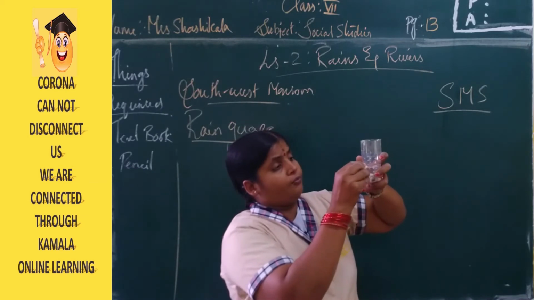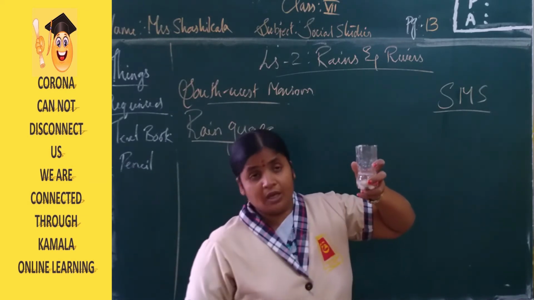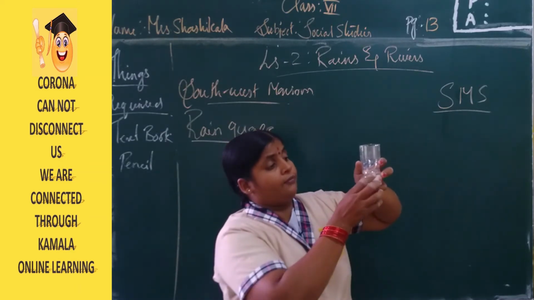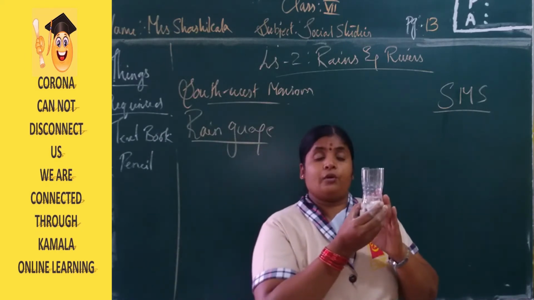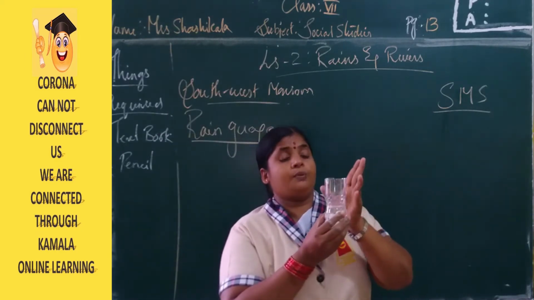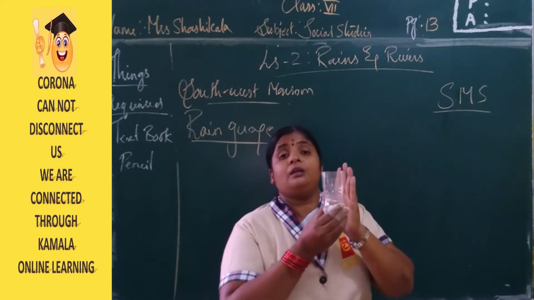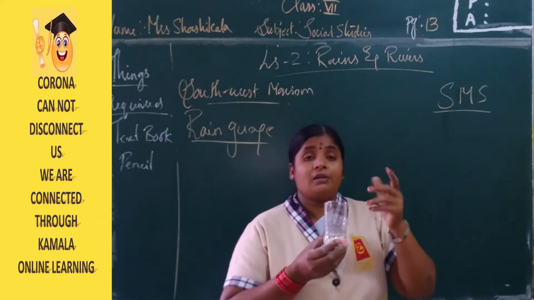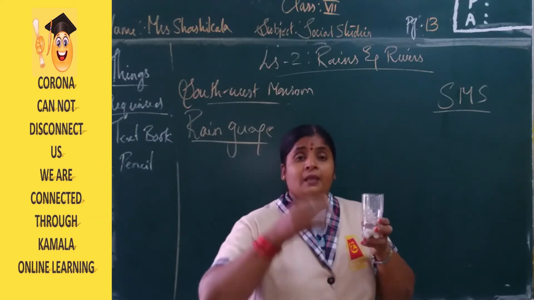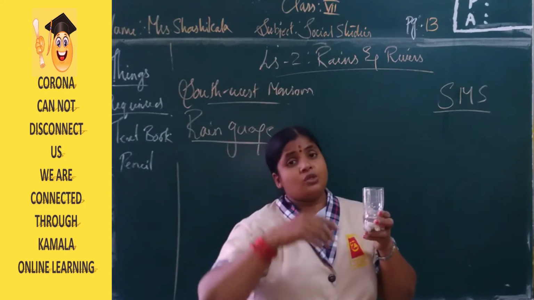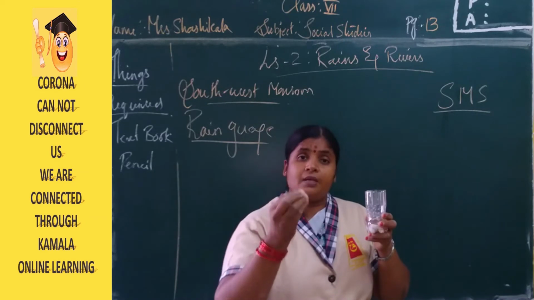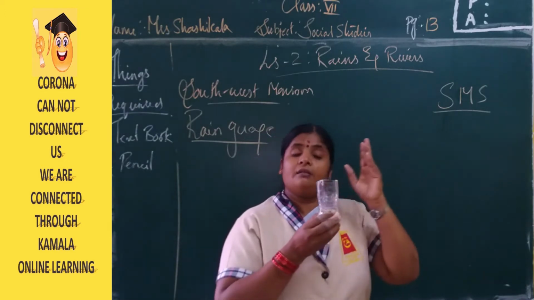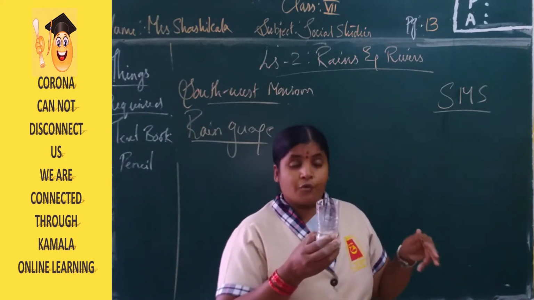Before starting the measurement, we have to make one mark with a colored pencil, and from here we start measuring the rainfall. Before starting, we have to place this rain gauge in a place where there is no shadow, no rainwater running off, and no trees. During rain, water also comes from the roof and walls, and when rain falls on trees that water also falls down. So we keep this instrument where there is no shadow of walls and there are no trees.